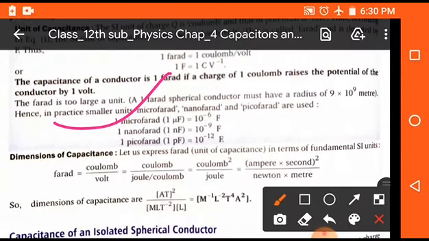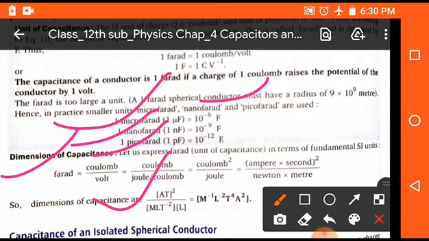Other units are also available. 1 microfarad is equal to 10 to the power minus 6 farad. 1 nanofarad is equal to 10 to the power minus 9 farad, and 1 picofarad is equal to 10 to the power minus 12 farad. Now, the dimension of capacitance is M^-1 L^-2 T^4 A^2, and it can be found simply by putting in the formula, which is ampere into second squared upon newton into meter.